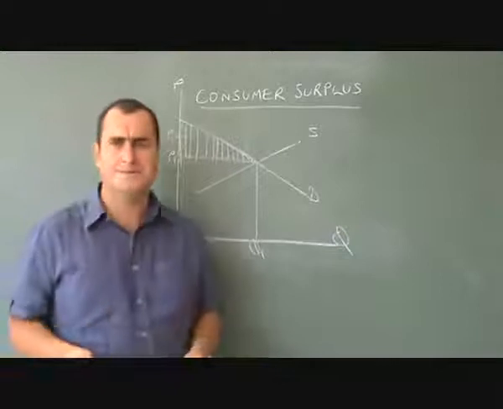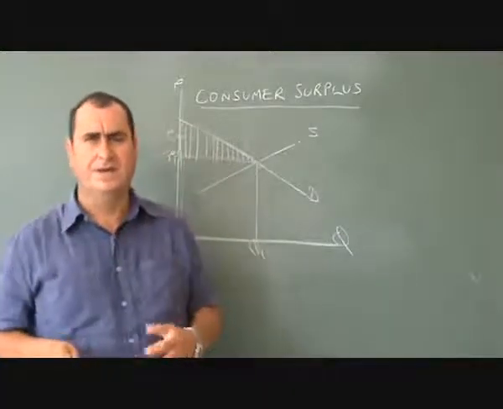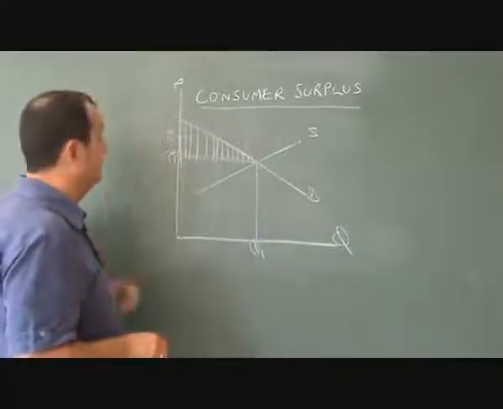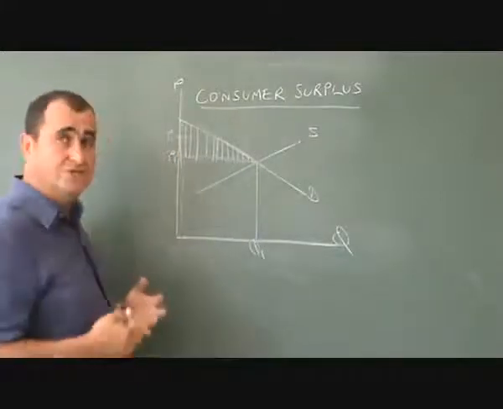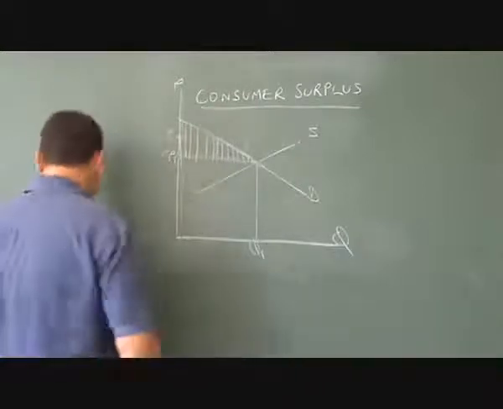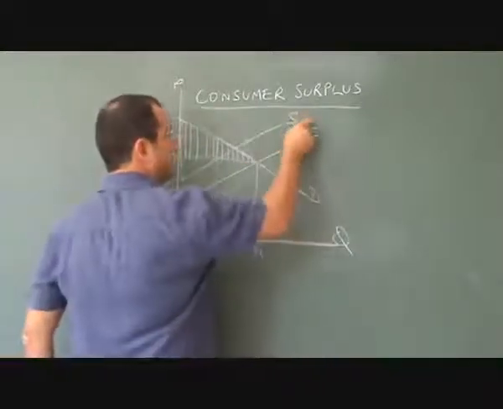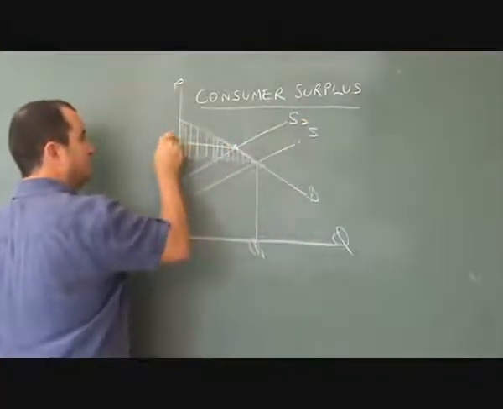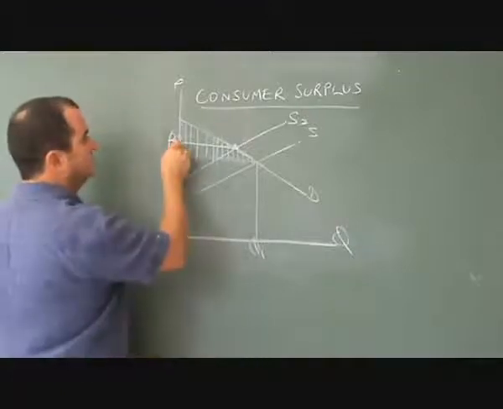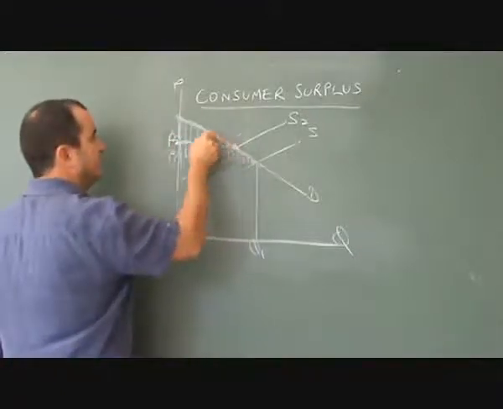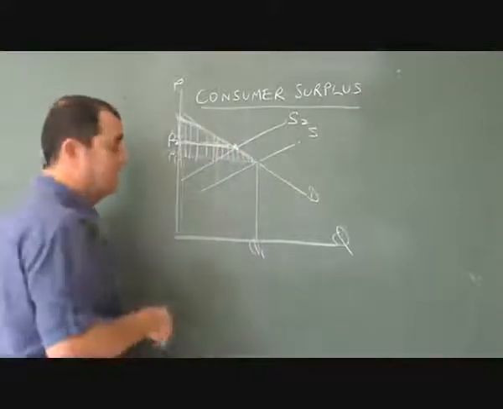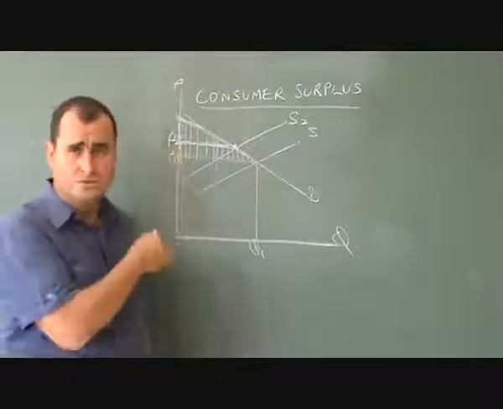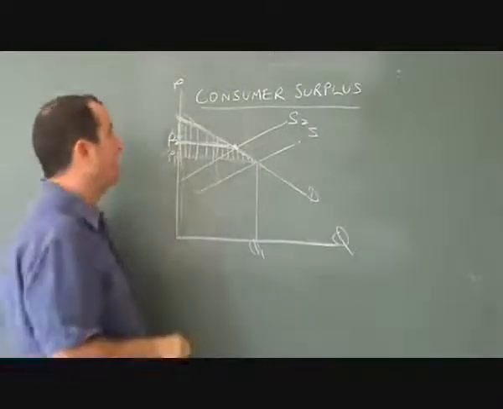Of course, it's consumer surplus that monopolists try and appropriate when they undertake price discrimination, because they see that as lost profit. Now, consumer surplus can change. If there's a rise in the costs of production and the supply curve shifts up to S2, the new equilibrium price will be this price, let's call it P2, and you can see that the consumer surplus has shrunk to this area. The higher price has led some consumers who are only prepared to pay prices in this range to leave the market. They're not going to buy this product.